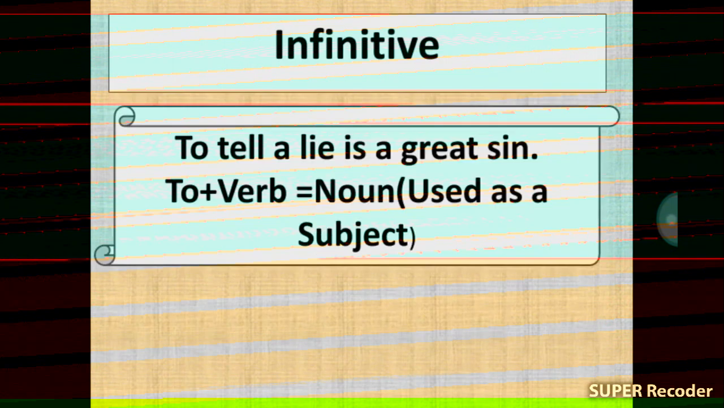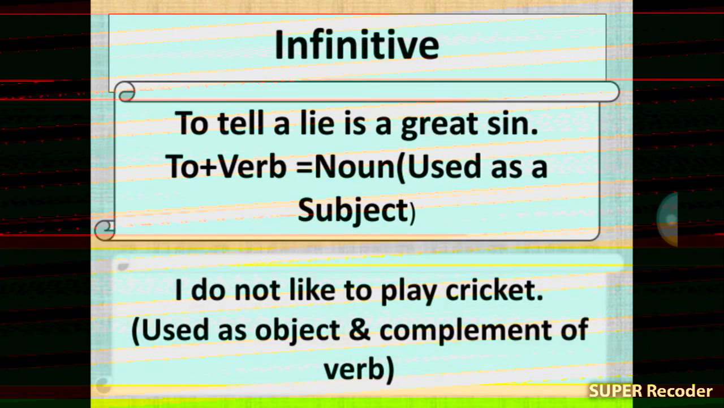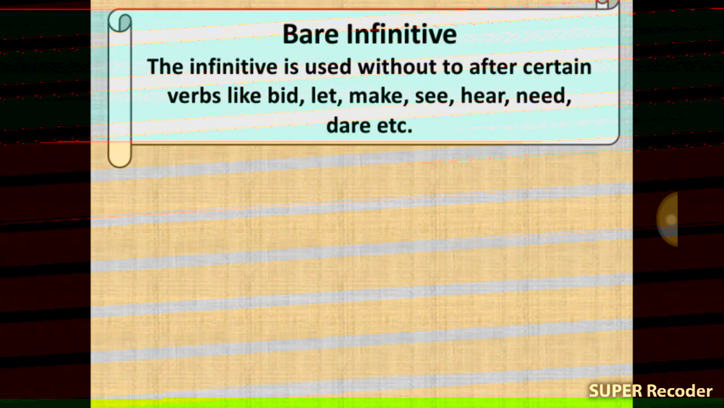Gerund, participle. Now we know infinitive. Infinitive, to plus verb, that means noun, used as a subject. Here, I don't like to play cricket, object, used as object and complement of verb. Bare infinitive is used without to after certain verbs like bid, let, make, see, hear, need, dare, etc.